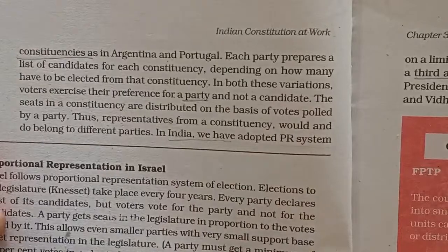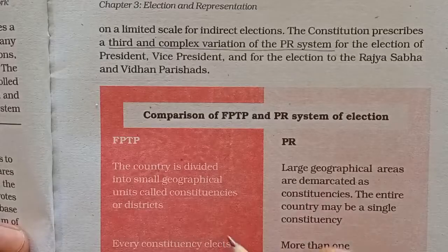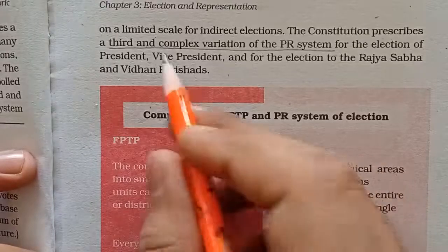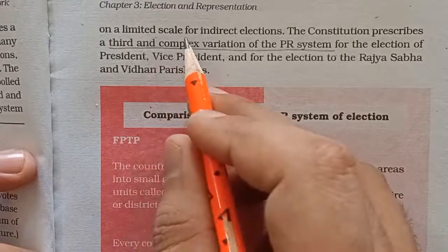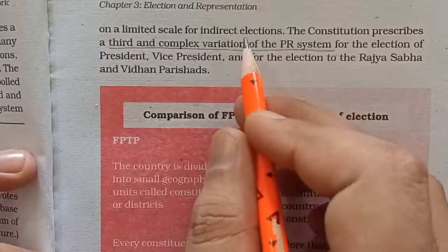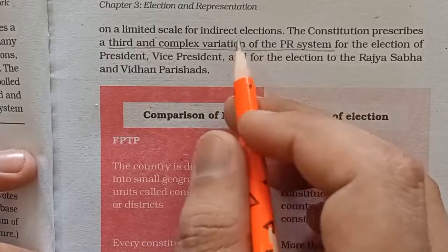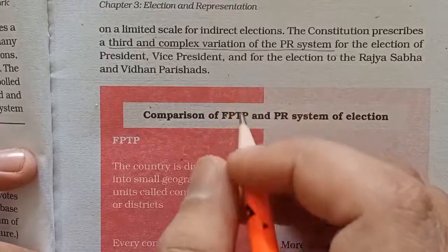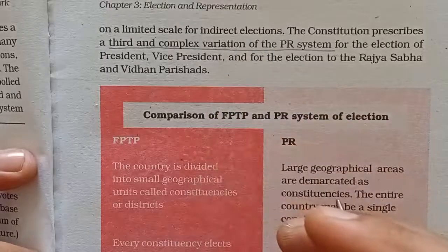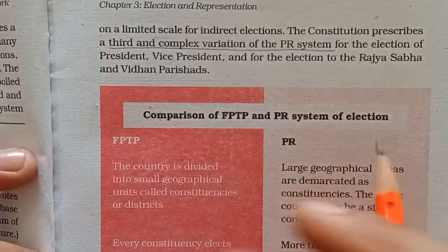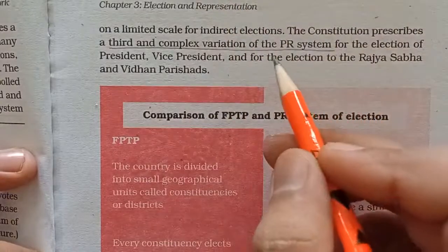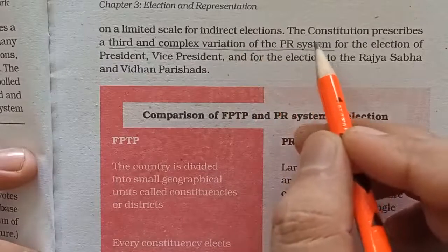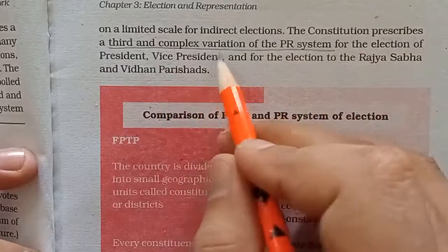Let's read that. When we talk about India adopting this PR system, we have adopted this on a limited scale, or we can say for indirect elections. Indirect elections means these are the elections which are done by the representatives who are being elected by us, like the members of legislative assemblies or members of Lok Sabha, MPs. Those are the people who elect on behalf of us. That is called indirect elections. And so our constitution prescribes the third and complex variation.